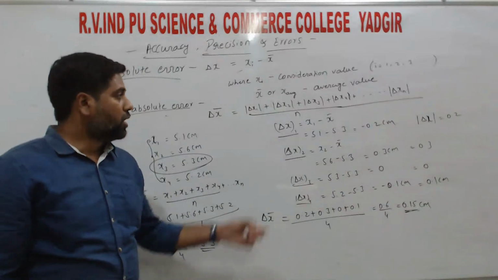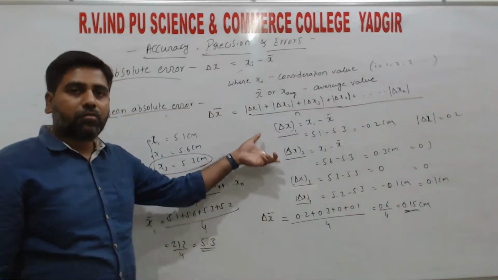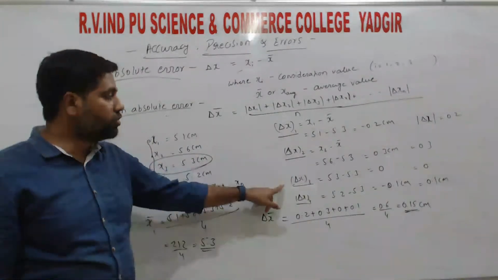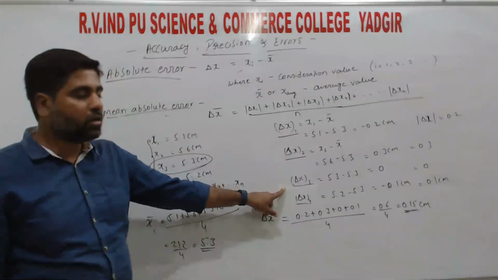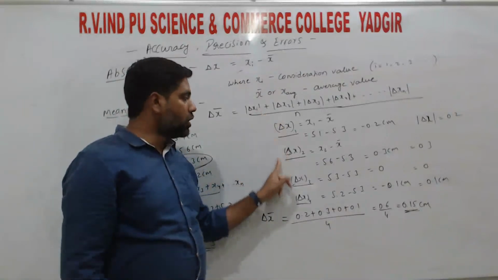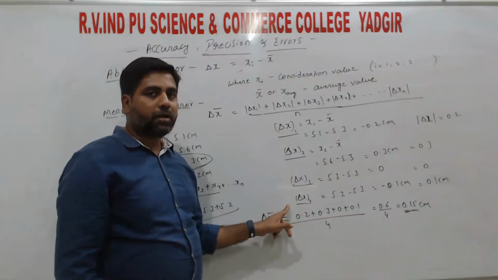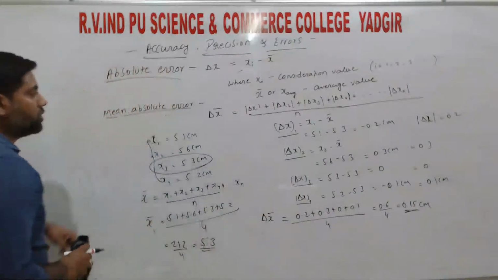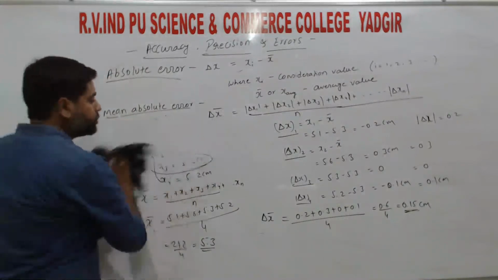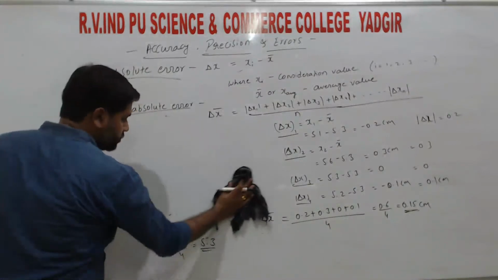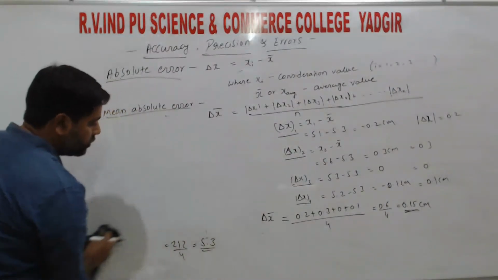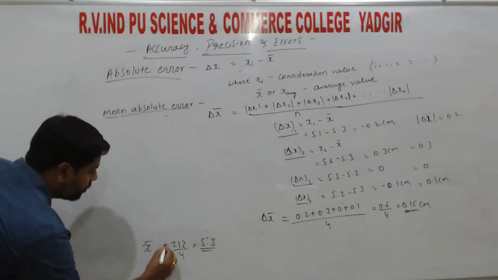I am explaining everything along with examples. So note down the examples too, right? So absolute errors mean only individual errors. So mean absolute error means overall, the average of all the absolute errors, right? So this is about the mean absolute error, right? X bar, average bar.